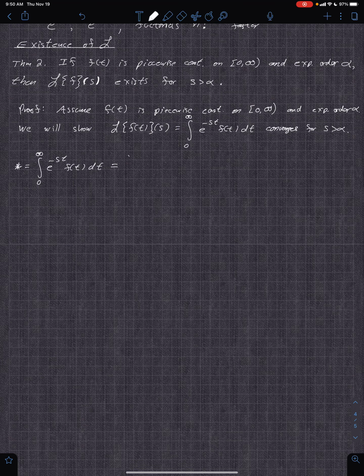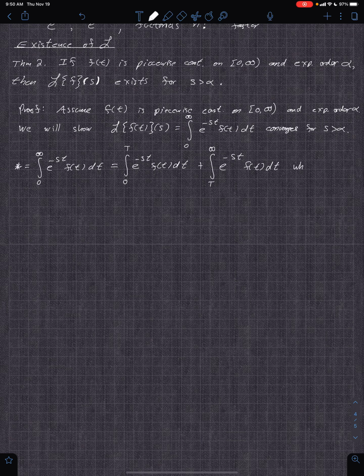We're going to say this goes from 0 to T, e to the negative st f of t dt, and then we stop at T and add it to the integral from T to infinity of e to the negative st f of t dt. This just helps us navigate what's going on.